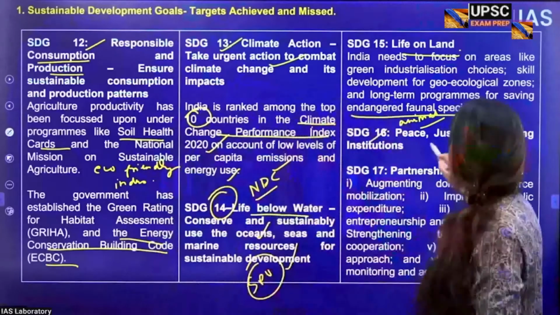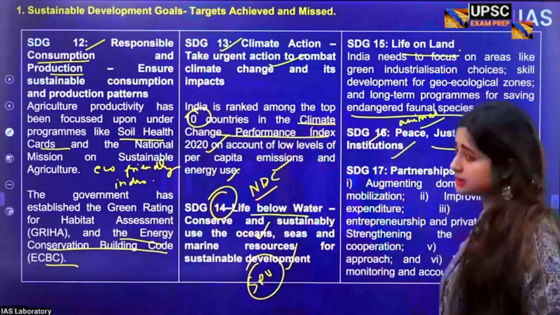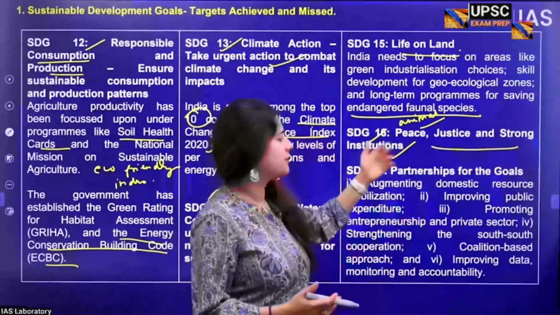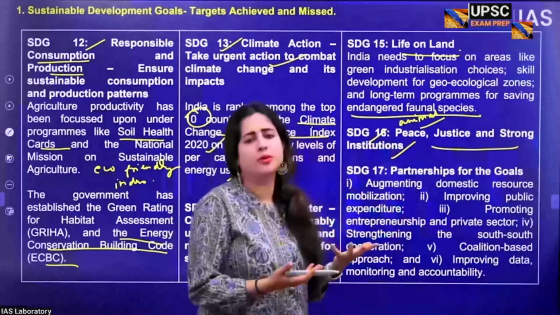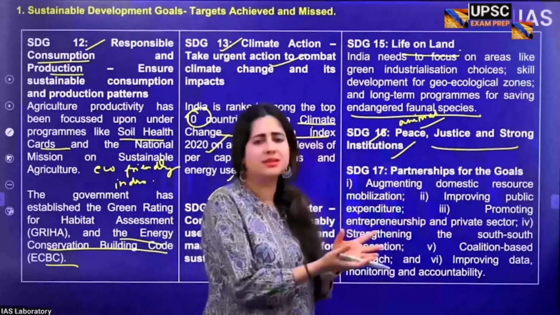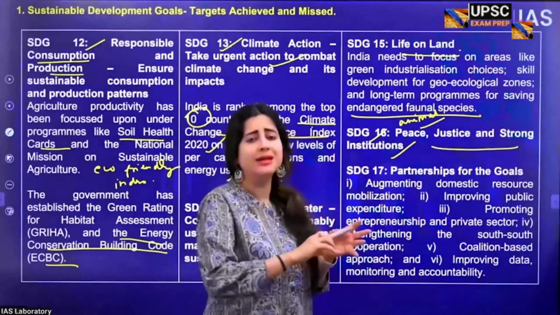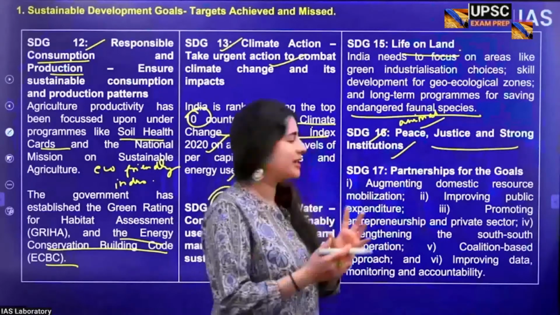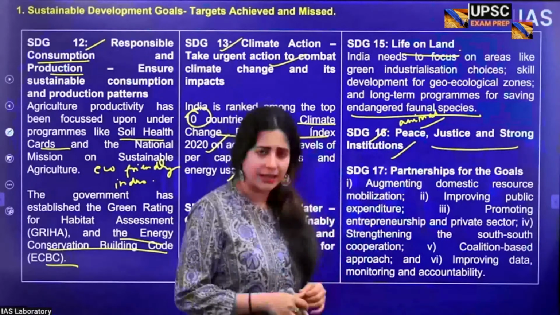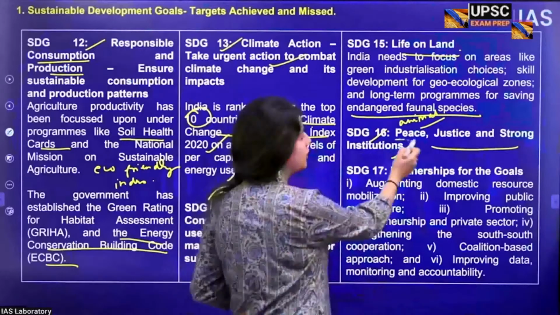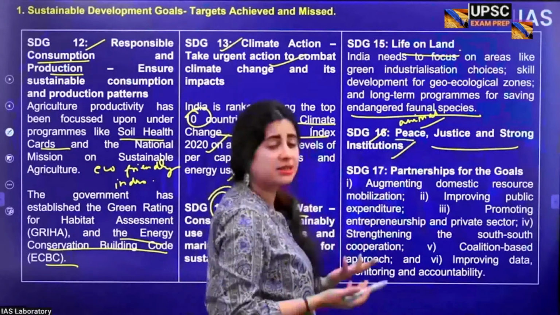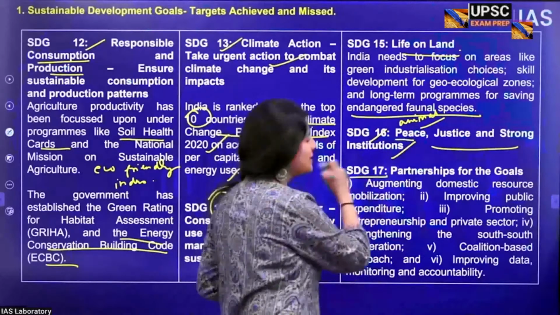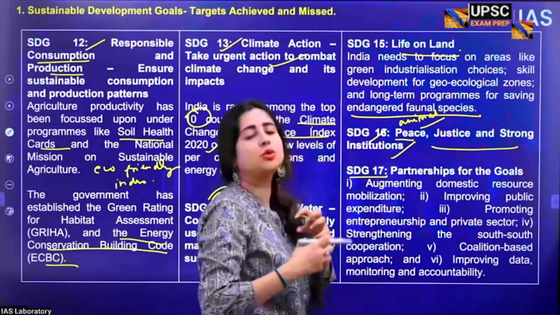Then you talk about SDG 16, peace, justice, and strong institutions. Here, it is more related to political science, where we talk about a better system of providing equality to people within prisons: for prisoners, what kind of training, what kind of skill enhancement, what kind of psychiatric help can be provided. All these things we can talk about. Then, of course, we can also talk about communal violence. What do the government and society do to bring down such cases? SDG 17 talks about creating partnerships to achieve the goals.